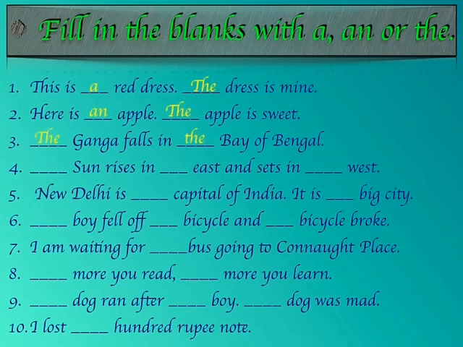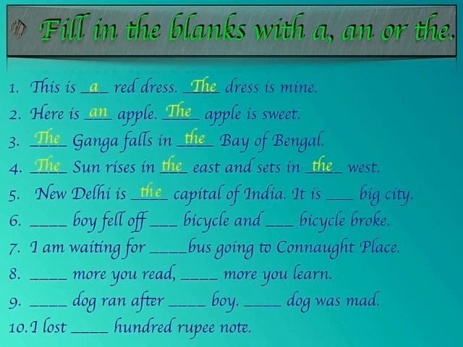Fourth one, the sun rises in the east and sets in the west. So here we are talking about the sun, which is a unique thing, and so we would be writing the along with it. The east and the west are directions, and so they are also unique. So we are going to use article the all the three times. Fifth one, New Delhi is the capital of India. It is a big city.